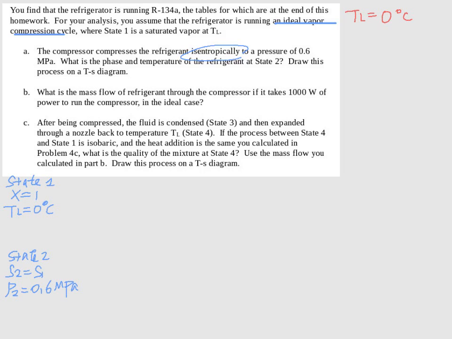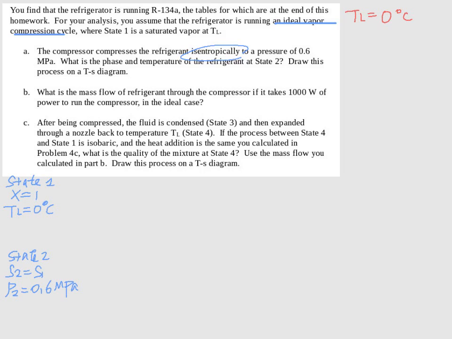Okay, so we're going to use the entropy data to find out the phase and temperature. We know that the quality at state 1 is 1 and the temperature is 0 degrees Celsius.